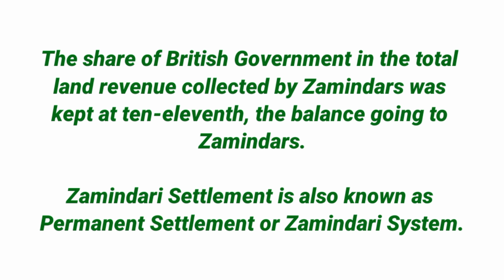This system secured a fixed and stable income for the British government. It became disadvantageous for the cultivators because the British government had no direct contact with the cultivators and the rights of cultivators were ignored in Zamindari settlement. Zamindari settlement is also known as permanent settlement or the Zamindari system.